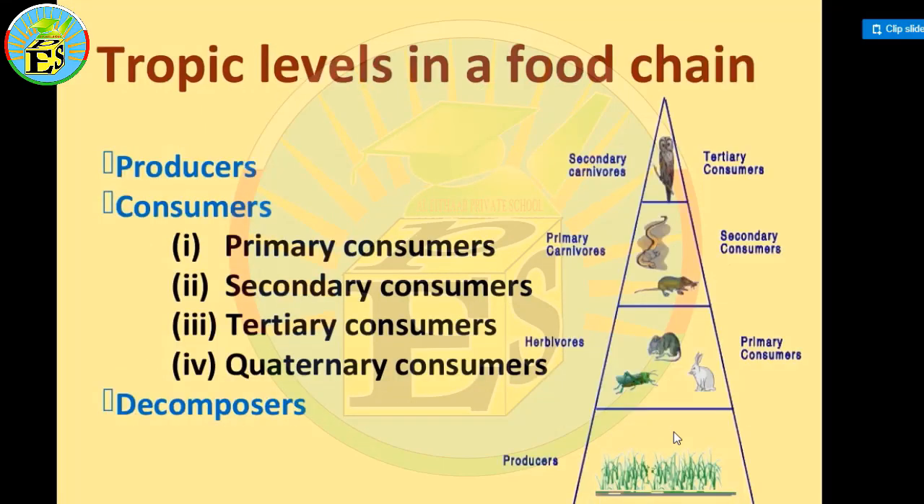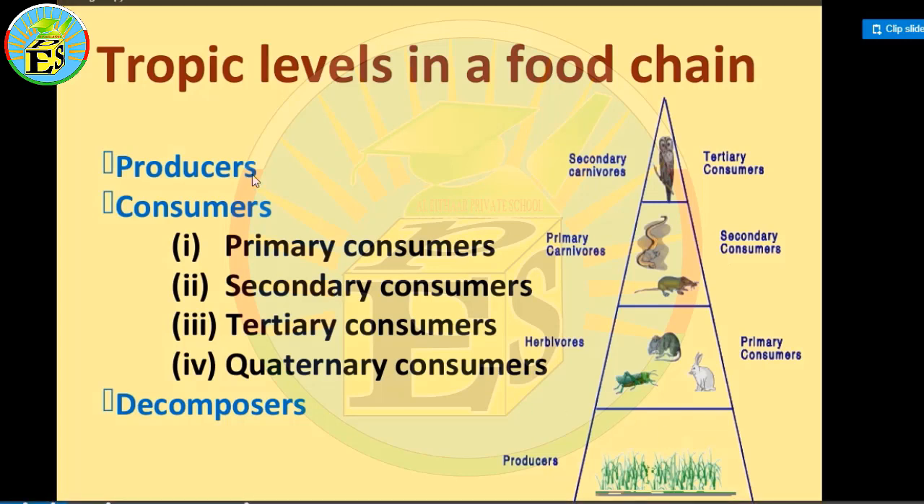Here you can see the trophic levels of the food chain. As I told you, there are producers, consumers, and the third category is decomposers. In consumers, there are four types of consumers. Producers are only plants, okay? And when it comes to consumers, there are four types: primary, secondary, tertiary, and quaternary. For example, these organisms, grasshopper, rabbit, and rats, they are eating grass. These are the primary consumers, meaning the first consumers.